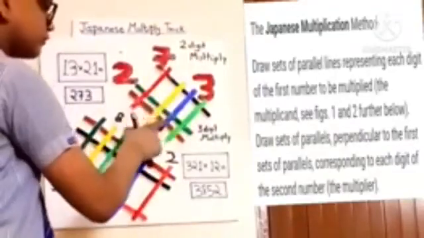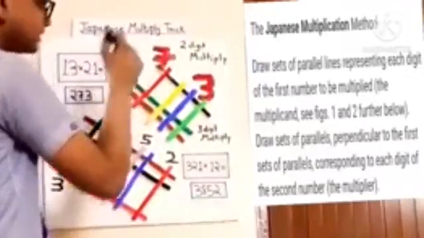13: 1 line here, 3 lines here. 21: 2 lines here, 1 line here. Let's count the intersecting dots. 1 2 3, right here 3. 1 2 3 4 5 6 plus 1, right here 7. 1 2, right here 2. So the answer is 273.